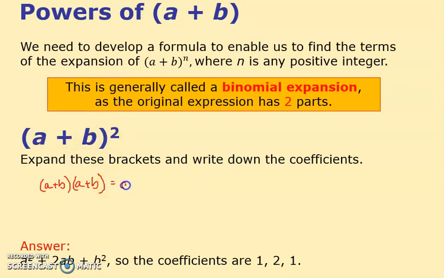But of course you end up with a squared plus an ab plus another ab plus a b squared. And here's my simplified answer. I put 2ab in the middle. And the important thing about this is you've got 1 of these, you've got 2 of these, and you've got 1 of these. That might seem trivial at the moment, but that turns out to be quite important.